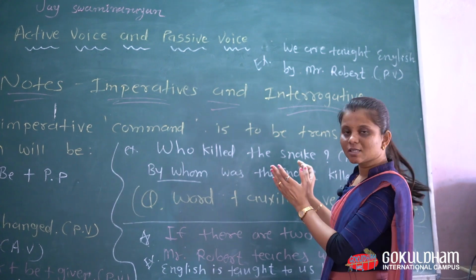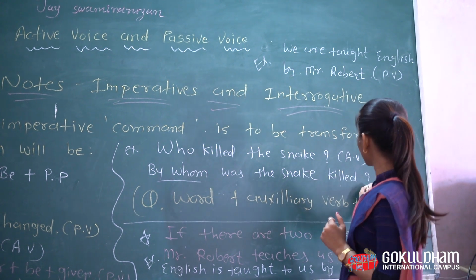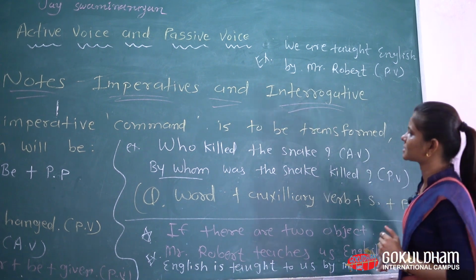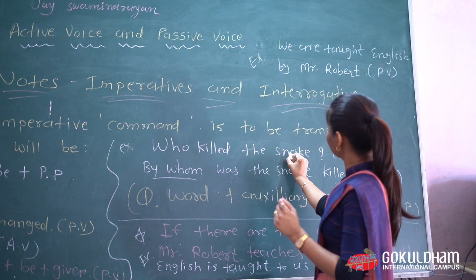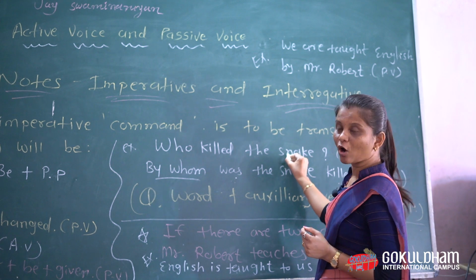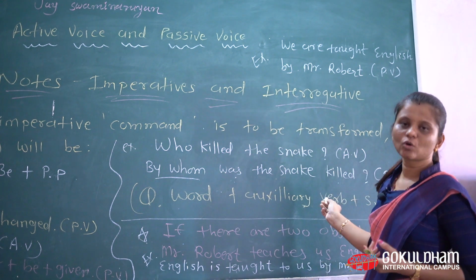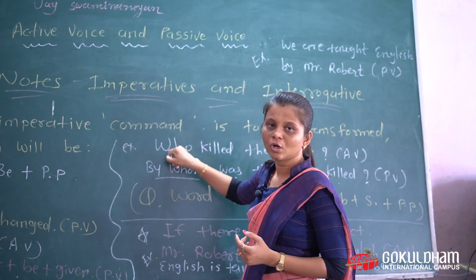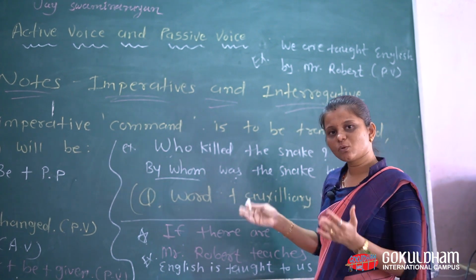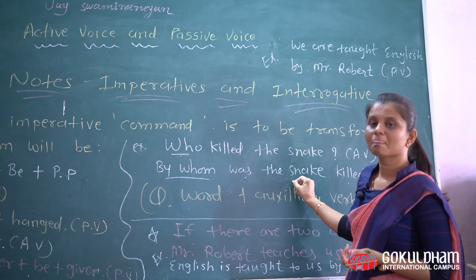So just check the place of the verb, subject and other things. The question mark is important here, so I put it the same at the end of the sentence. By whom, and was because of the past form, then the subject, and then the verb. Here there is no subject because the question starts with who, so the answer is the subject. That's why it is not given. With other question words, WH words, you can follow this pattern.